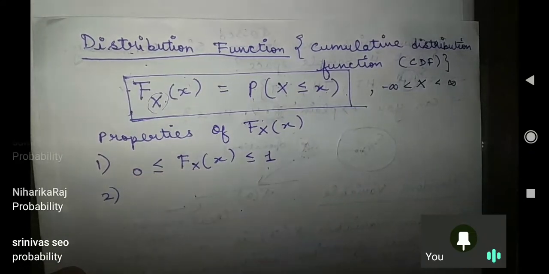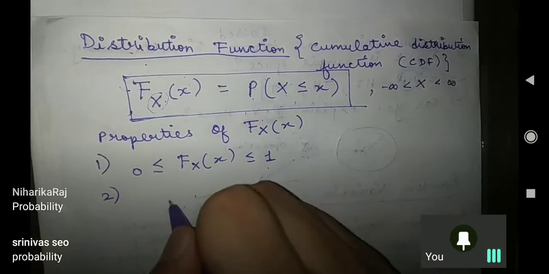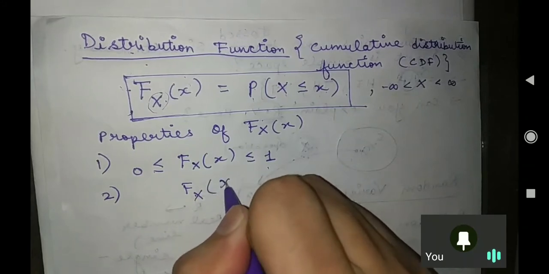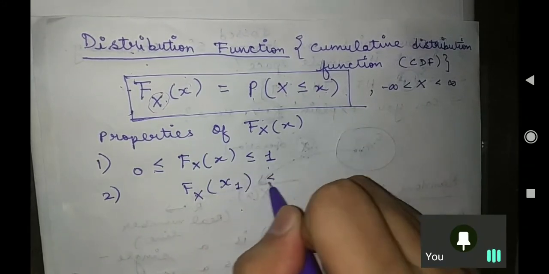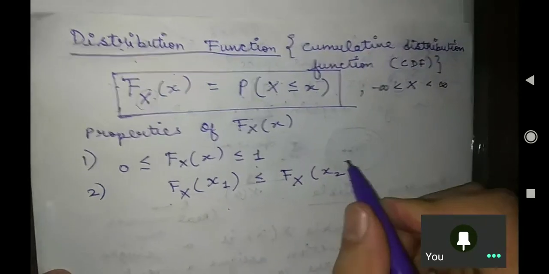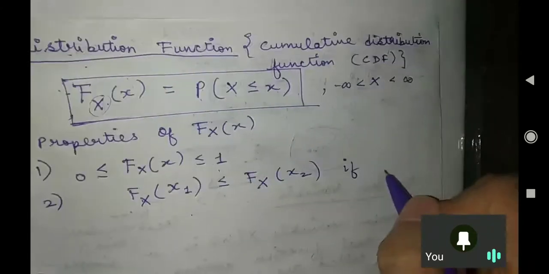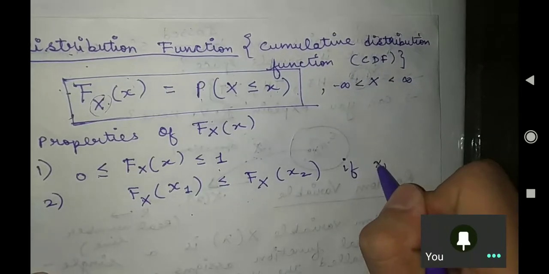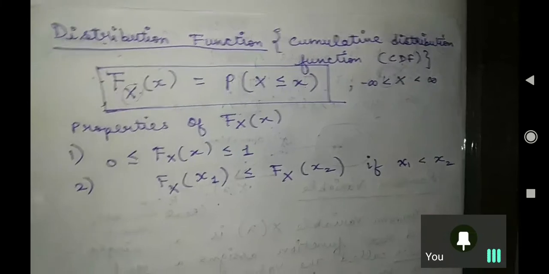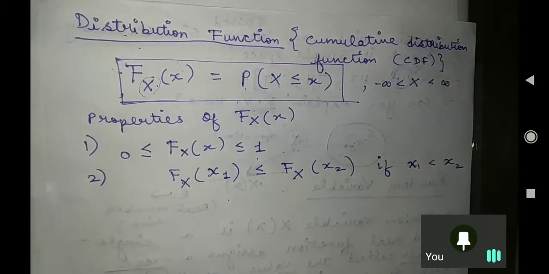Now similarly, sir, you can say like this also. F capital X of small x1 is less or equal to F capital X of small x2. This is possible when your small x1 is less or equal to small x2. Is that clear? From the definition part we have written this.